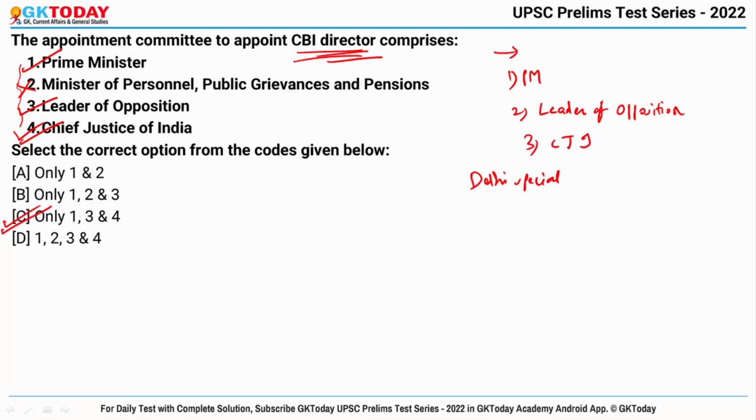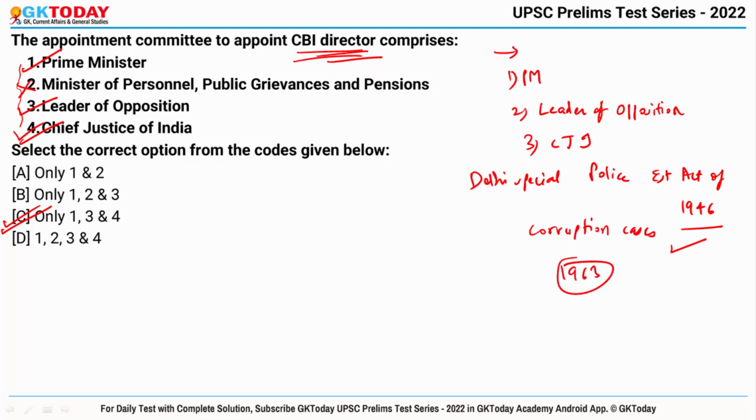The Delhi Special Police Establishment Act of 1946 is the source of powers of the CBI, and the legislation was enacted for investigation of corruption cases in various parts of the government. The CBI is a premier investigating agency which was established in the year 1963, and the committee selects the director from a list of candidates sent by the Department of Personnel and Training. Why was the CBI in news? Because recently the central government has appointed Mr. Subodh Kumar Jaiswal as the new director of the CBI.